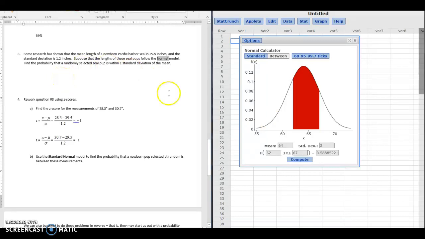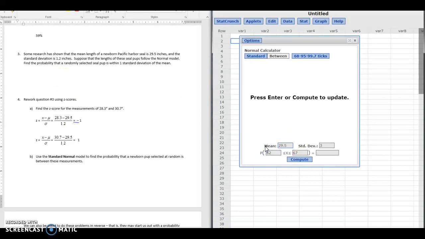Okay, so within 1, so it says the mean is 29.5, we know that. The standard deviation is 1.2. And if we want to find the probability that it's within 1 standard deviation of the mean, that does mean like an above or below, so we want to use the between here. But it means we need to go out both directions. So we need to do 29.5 minus 1.2, and that will give us our bottom value here.